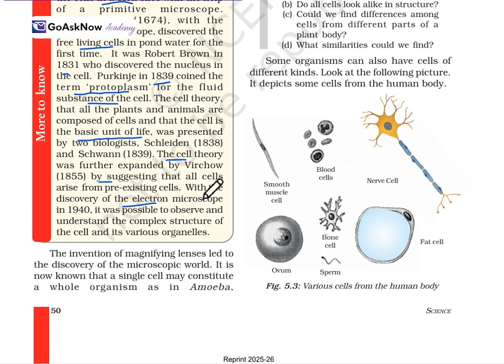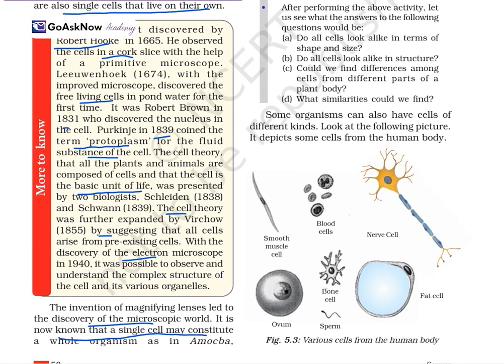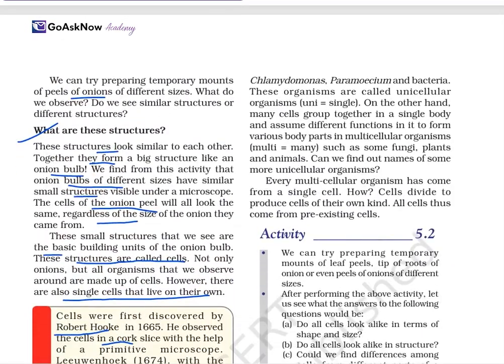The invention of the magnifying lens led to the discovery of the microscopic world, where single-celled organisms such as amoeba, paramecium, and bacterium were known. So this was all about the cell. We have concluded that a living organism is made of a small unit known as the cell. After the microscope was discovered, we also learned about bacteria. Such organisms are called unicellular organisms.